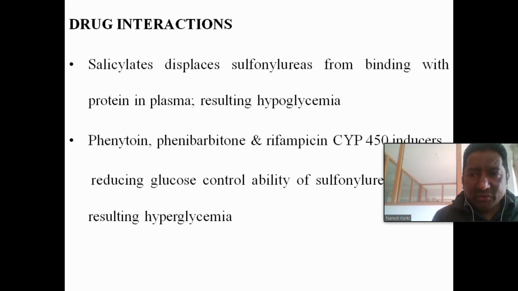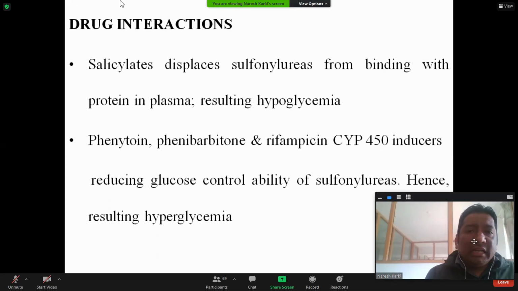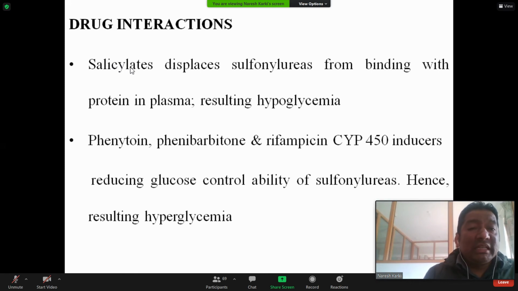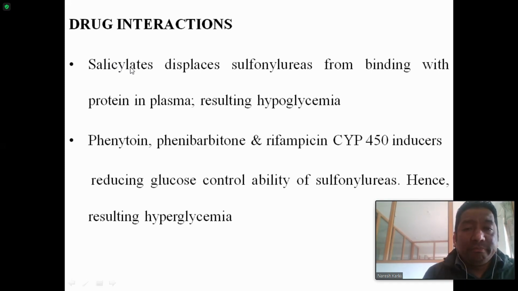Okay, drug interaction. I think this is not necessary, but let's explain in brief. What will happen when sulfonylureas are given along with salicylates, like aspirin? We know that 90% of the sulfonylureas bind to the plasma protein.